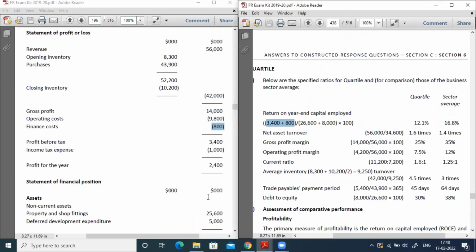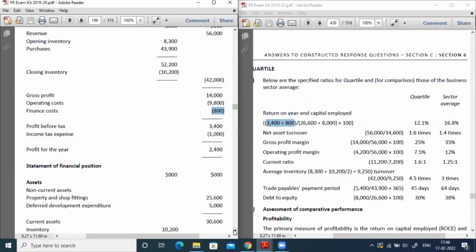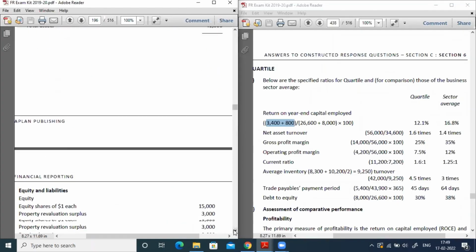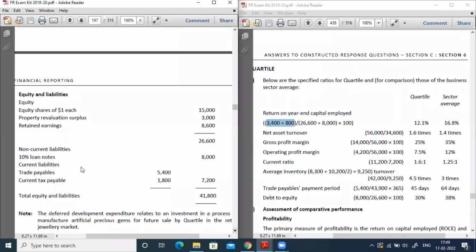Then capital employed means we need to take both equity sources and debt sources. To know the equity and the debt, we need to refer to the statement of financial position. The total equity sources are 26,600 and the debt sources are 8,000. So the return on capital employed is 12.1.